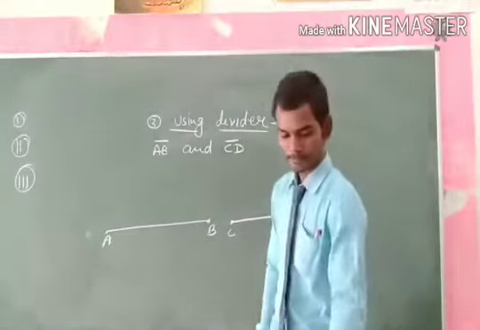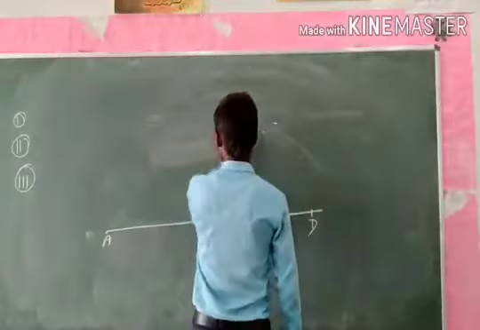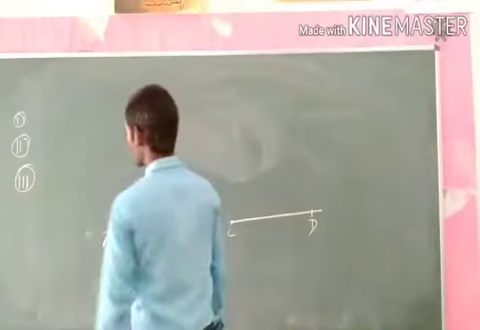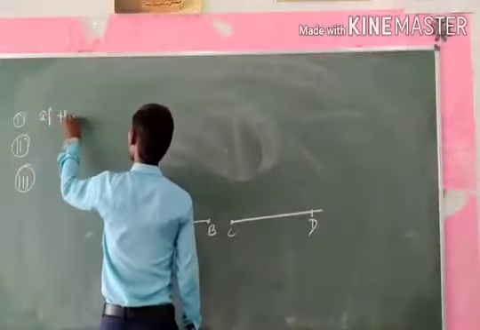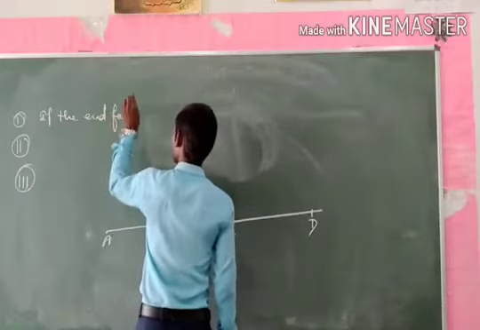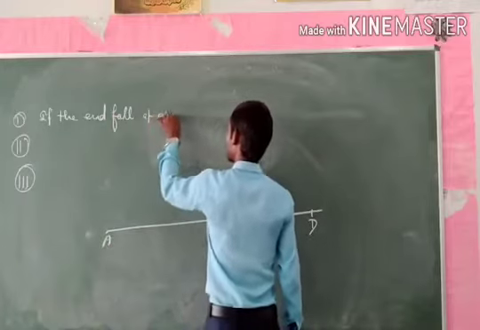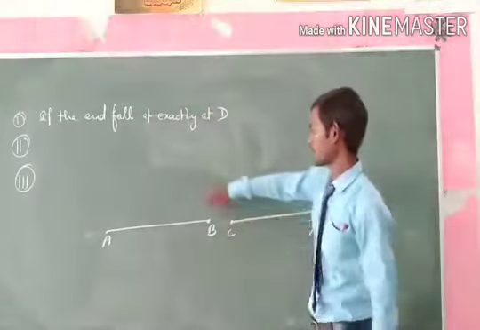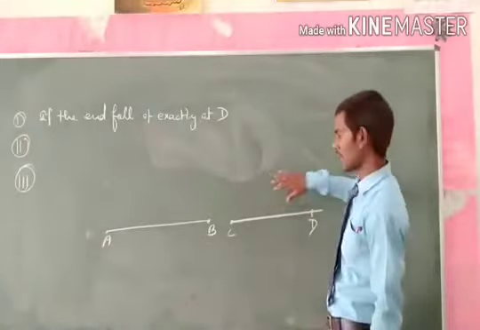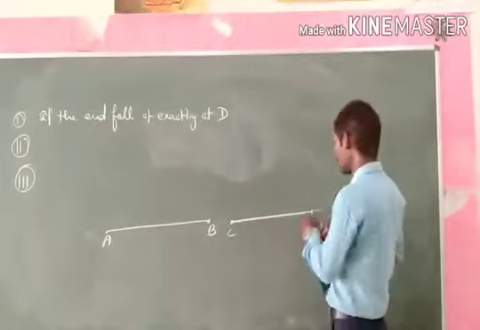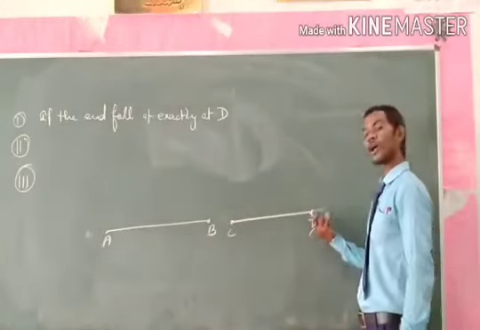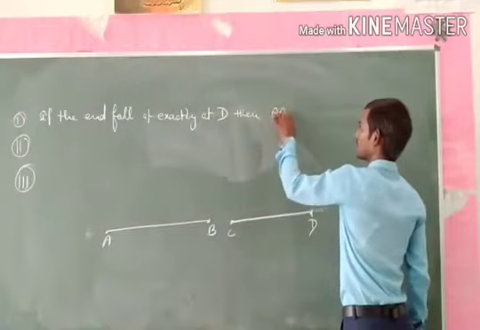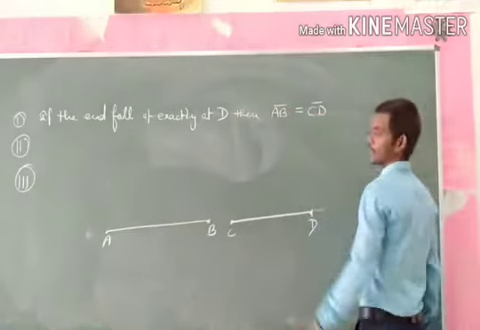So when we put the divider on the other line, three cases arise. The first case is: if the end falls exactly at the point D, that means when we place the divider on this line segment, the second pointer is exactly at the point D, then the line segment AB is equal to the line segment CD.